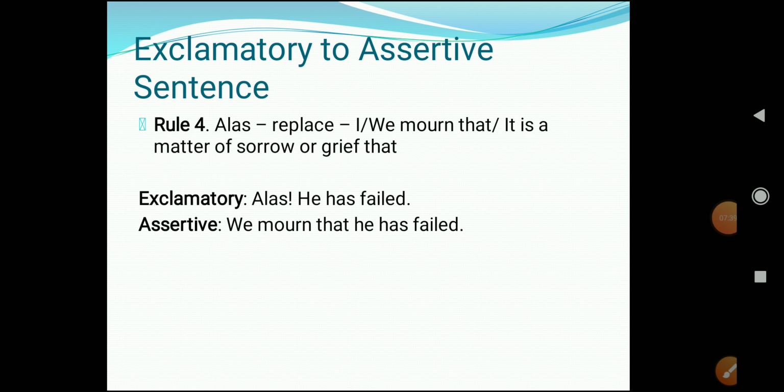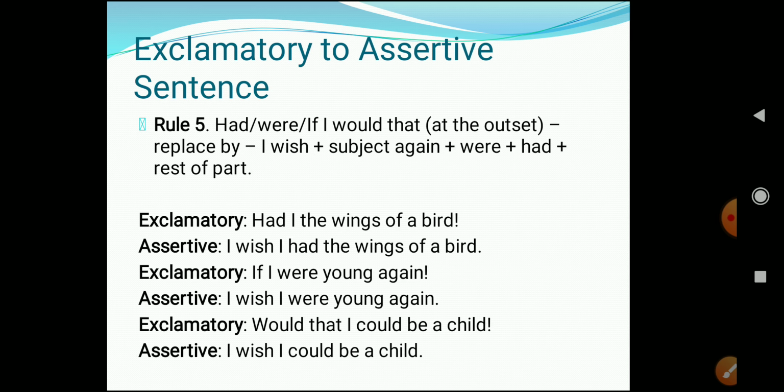So in the exclamatory sentence, alas, he has failed. When we are changing it from exclamatory sentence to assertive sentence, the sentence has become what? We mourn that he has failed. Or it is a matter of sorrow that he has failed. Understood? It is really very easy. If you remember all the rules, it is very easy to change an exclamatory sentence to an assertive sentence, or an assertive sentence to an exclamatory sentence.